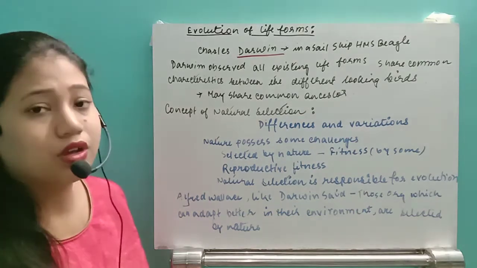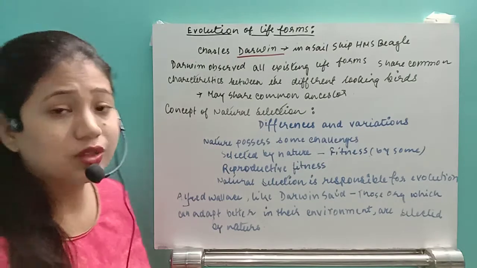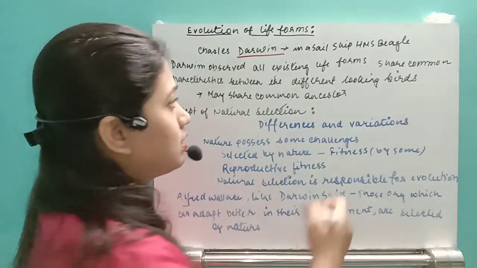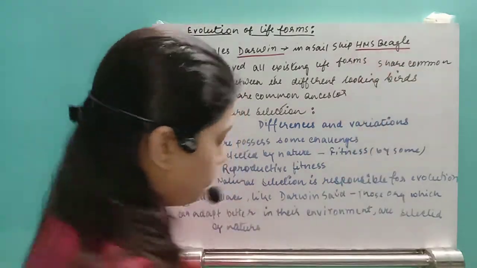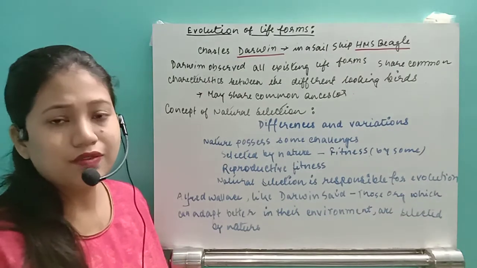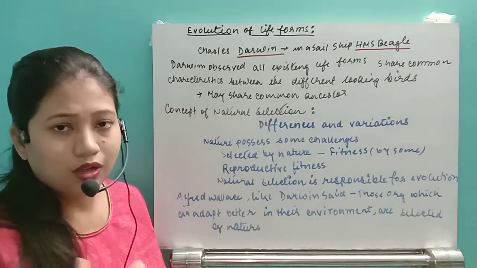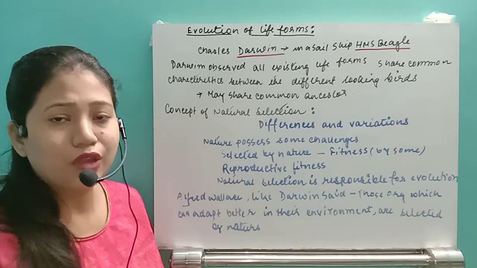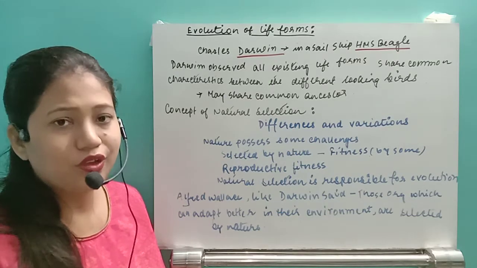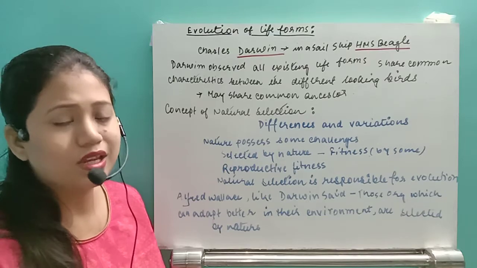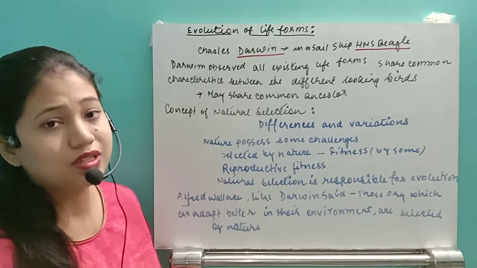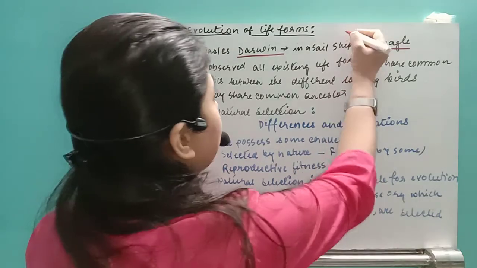He was on a sail ship, the name of which also sometimes comes up, HMS Beagle. So to identify the different varieties of species, he went on a cruise on the seas and oceans, and he found an island. That island was named the Galapagos Island.